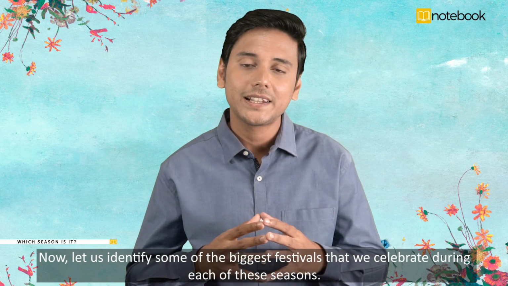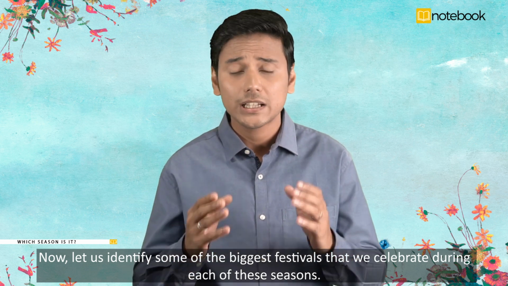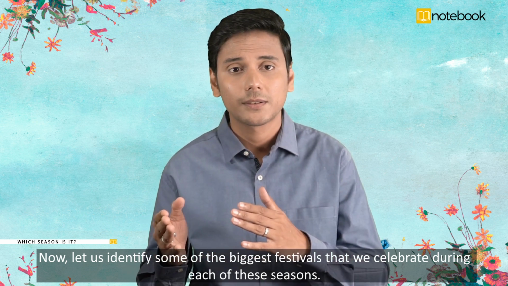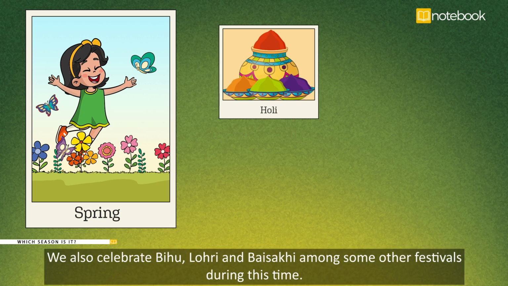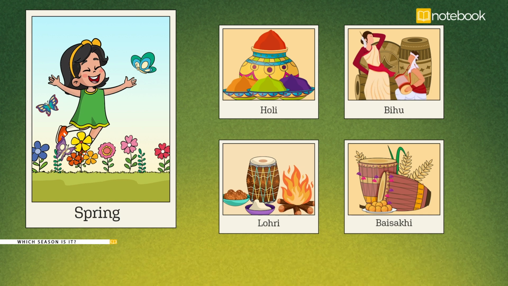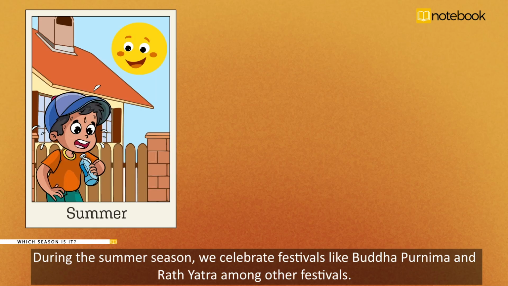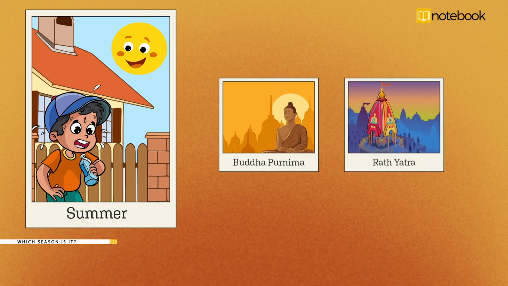Now, let us identify some of the biggest festivals that we celebrate during each of these seasons. The most beautiful and colorful festival that we celebrate in spring is Holi. We also celebrate Bihu, Lori, and Baisakhi, among other festivals during this time. During the summer season, we celebrate festivals like Buddha Purnima and Rath Yatra, among other festivals.